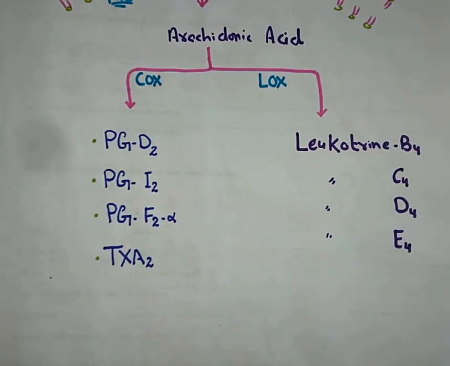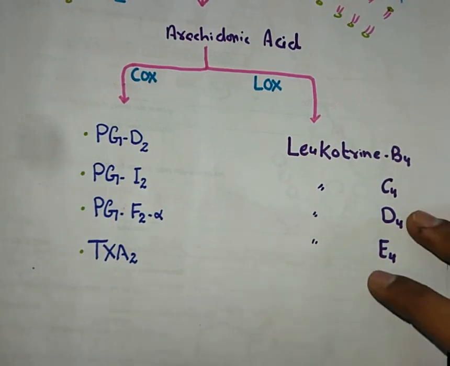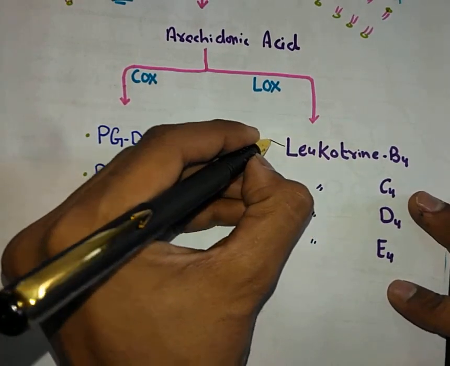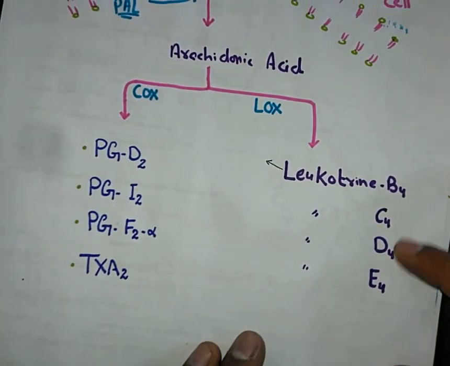Now let's see how these newly formed mediators will show their action. First of all, if we talk about leukotriene B4, it plays a very important role in chemotaxis.